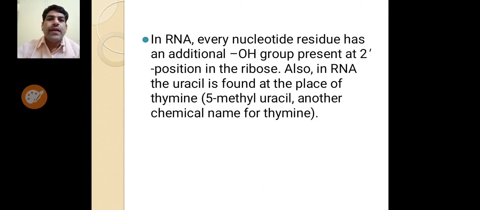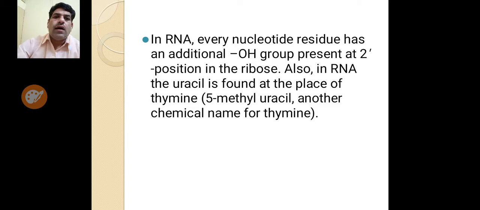Now in RNA, every nucleotide residue has an additional OH group present at the 2 position in the ribose. Also in RNA, uracil is found in the place of thymine. 5-methyl uracil is another chemical name of thymine.